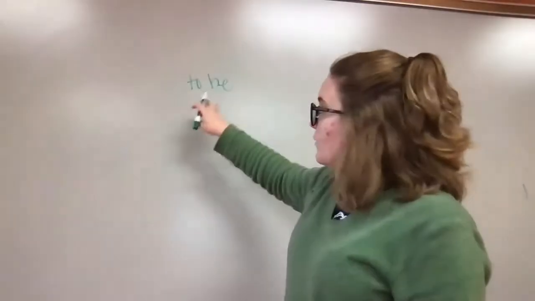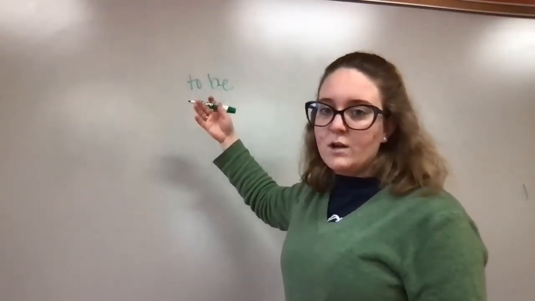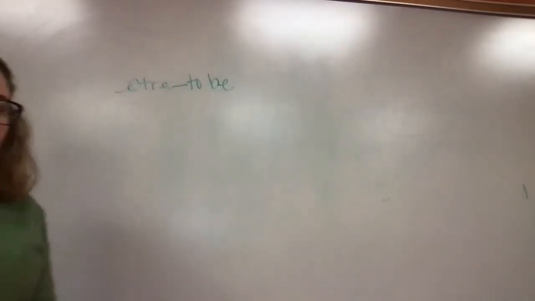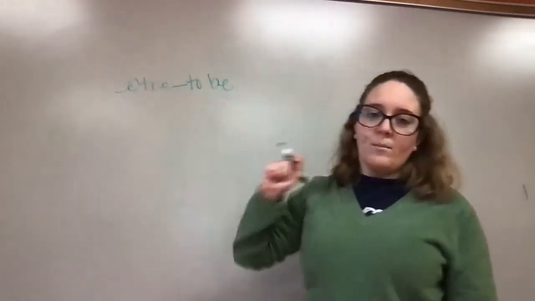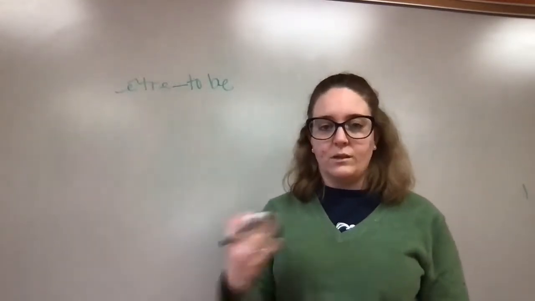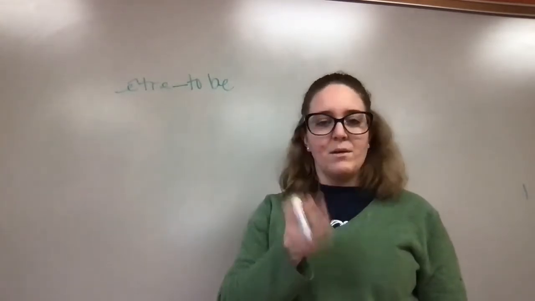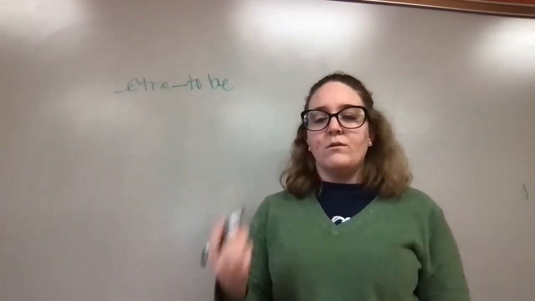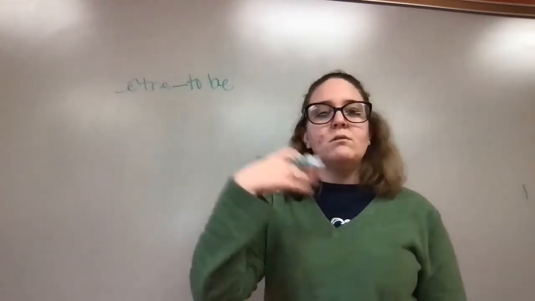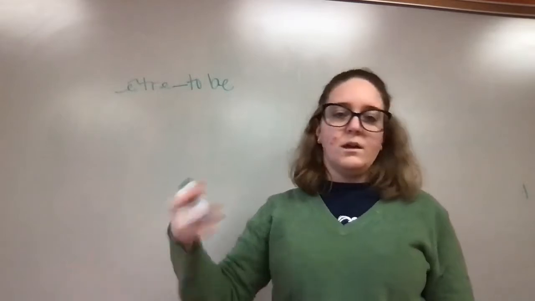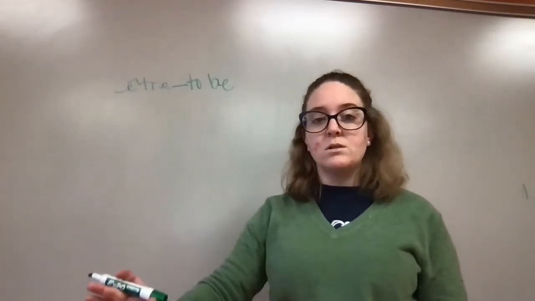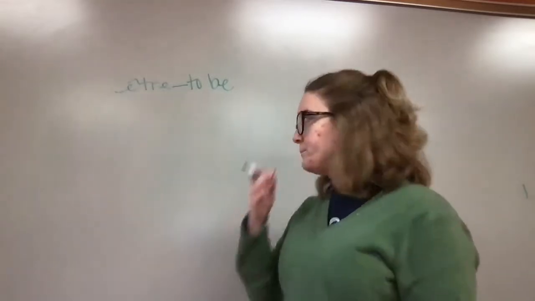So first, we're gonna start with the verb to be in French, which of course, you guys should know, is être. And the thing about être that makes it so complicated is, unlike many other verbs in French, it does not follow any pattern. It's very irregular. So that makes it the hardest to learn, but it's one of the most important things to learn because we say, I am smart, I am a student, he is an actor, he is big, he is tall. And this is one of the most basic constructions and the easiest constructions to be able to say the most once we learn the appropriate vocabulary.